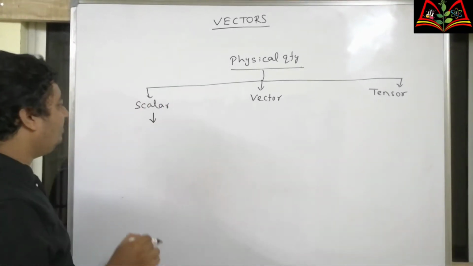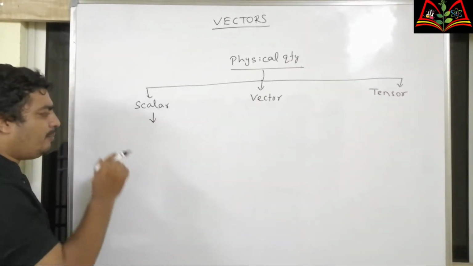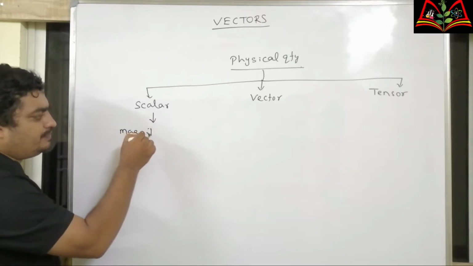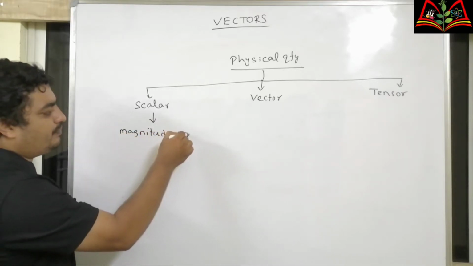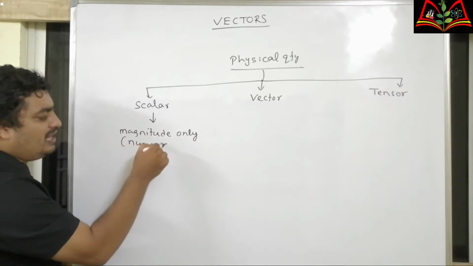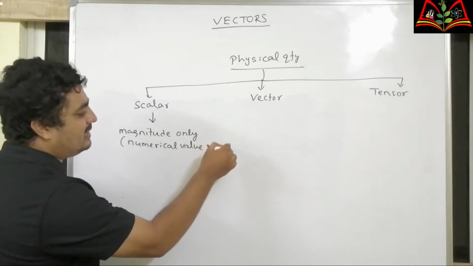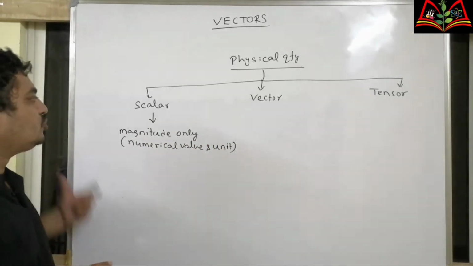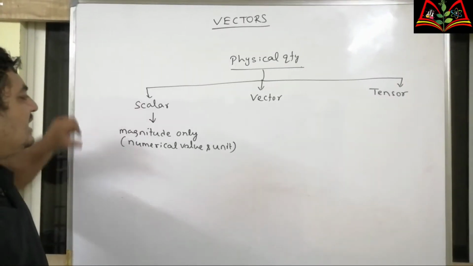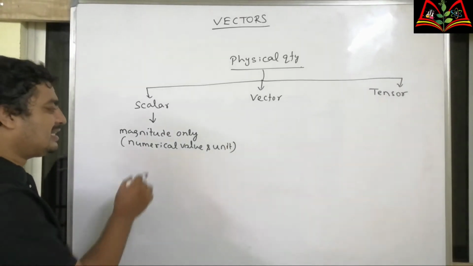Now, scalar means the quantities which can be defined completely by magnitude only. Magnitude means numerical value and unit. That is called magnitude. So, if a quantity can be completely defined by magnitude, then that is called scalar.